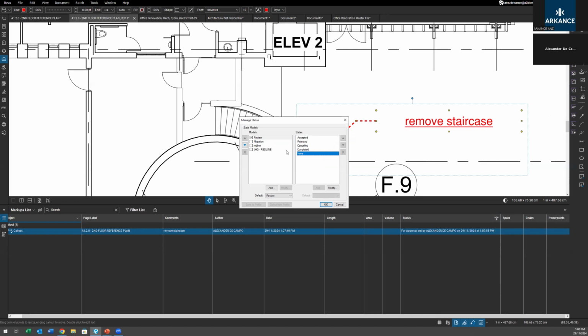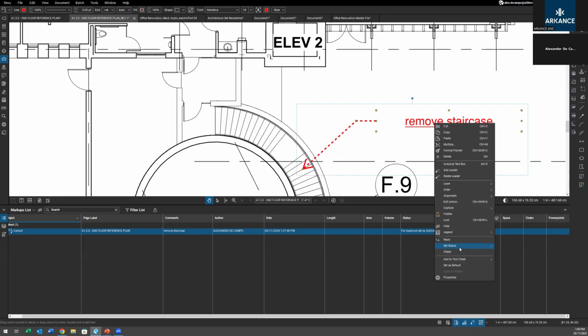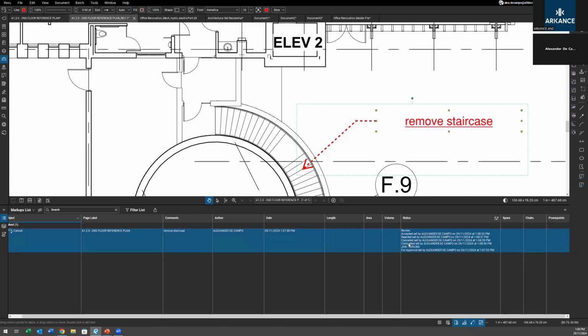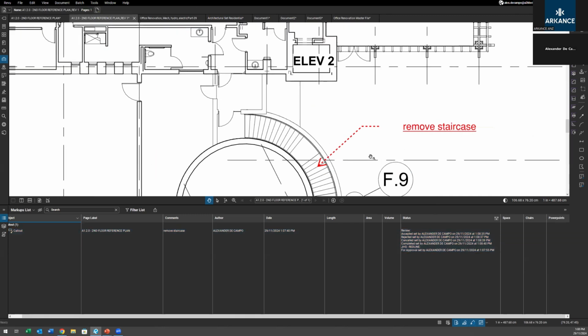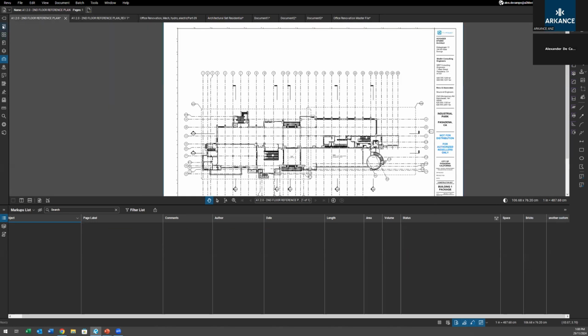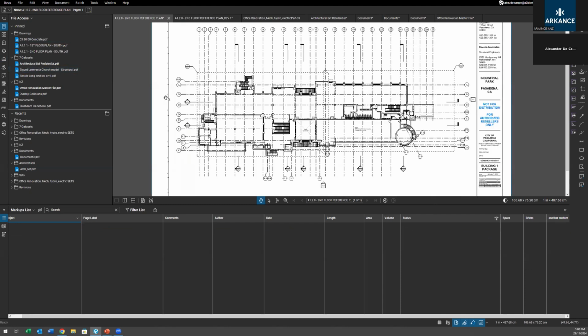But to get to the main point here for review, if we just leave that one on, they actually have those shortcuts now. So you can see there's Shift 1, Shift 2, Shift 3 next to each of these. So I can then click on a markup, Shift 1, and then it'll go review. Shift 2, it goes rejected. Shift 3, cancelled. Shift 4, completed. So you can set those statuses nice and easy. Again, this becomes more useful when you've got a drawing with a ton of markups.